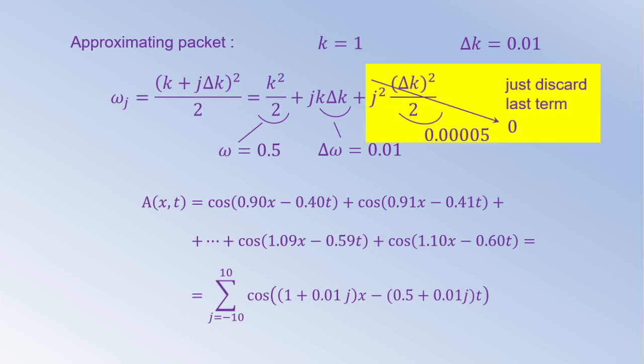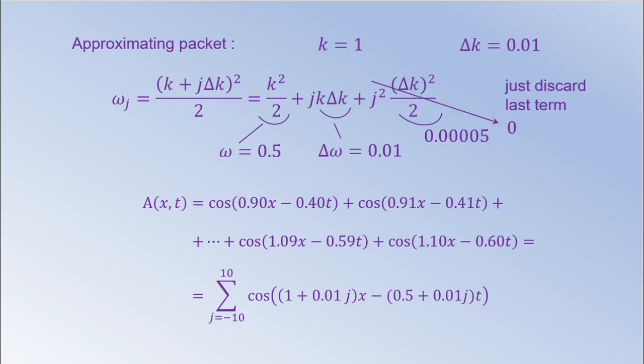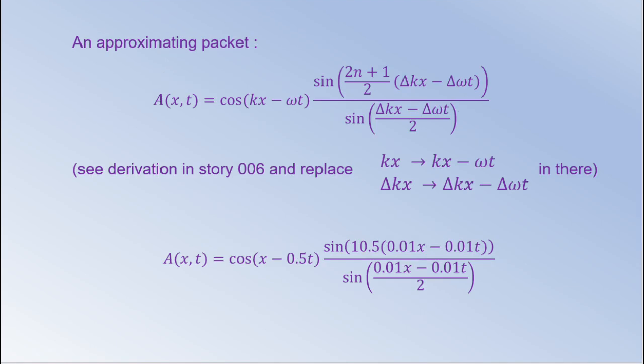As a result, we obtain a function a of x and t, which consists of the sum of cosines with coefficients that are very close to the coefficients in the formula for the exact de Broglie packet psi1 of x and t. Unfortunately, the original packet psi1 of x and t doesn't allow conversion to a short formula for arbitrary x and t. In contrast, function a of x and t can be converted into a short formula and represented as a rapidly oscillating function modulated by an envelope, as we have discussed in my story number 6 earlier.